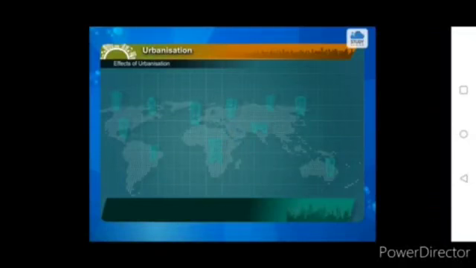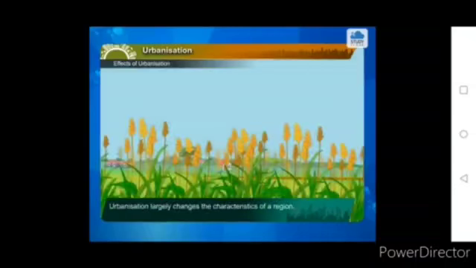Effects of urbanization. Urbanization largely changes the characteristics of a region. For example, there is a difference in land use. The land under agriculture is now under industries or residential use.